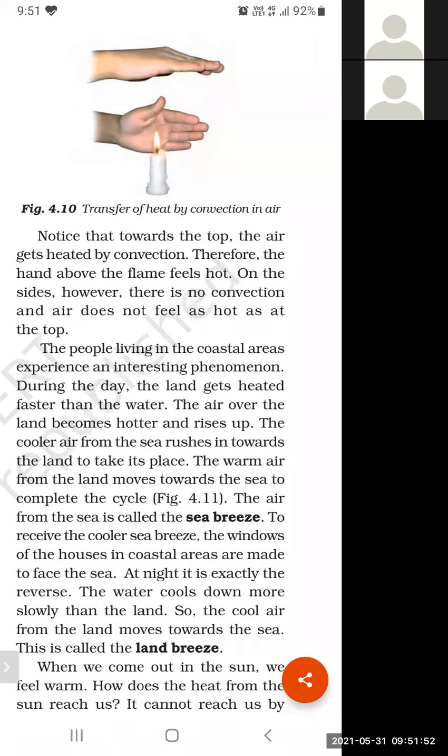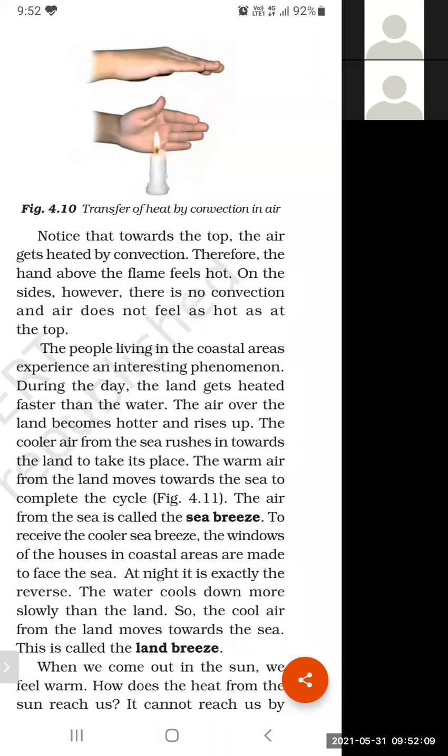So the cool air from the sea moves towards the land, and this is called sea breeze. Okay, student, this is called sea breeze.